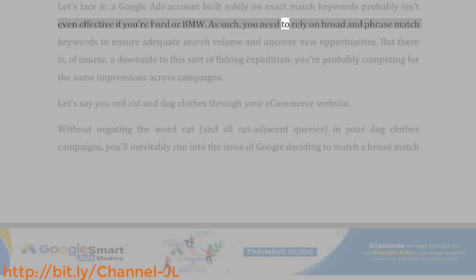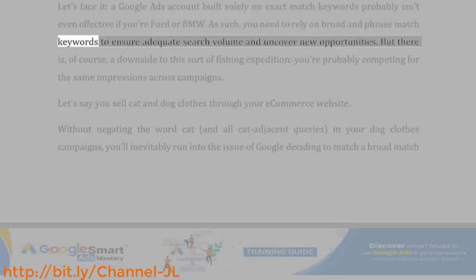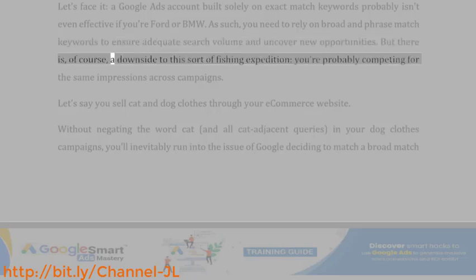As such, you need to rely on broad and phrase match keywords to ensure adequate search volume and uncover new opportunities. But there is, of course, a downside to this sort of fishing expedition. You're probably competing for the same impressions across campaigns.